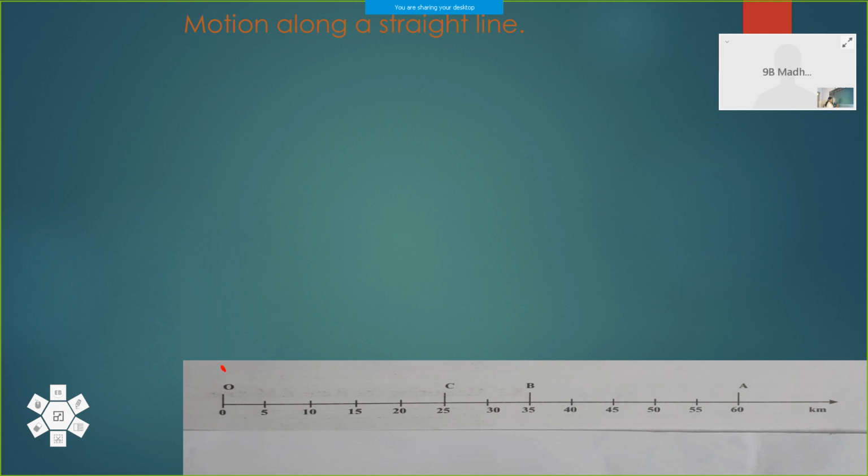So here a body is starting from the position O, origin, and moving to C. What is the distance travelled by that object? The distance travelled is from 0 to 25, so 25 kilometers. And if it moves back, what happens to the distance? The distance will be 25. Then again back to the origin, that is 25. Total 50 kilometers.